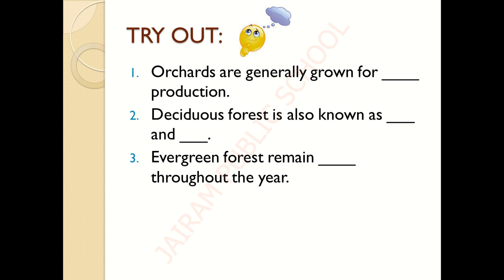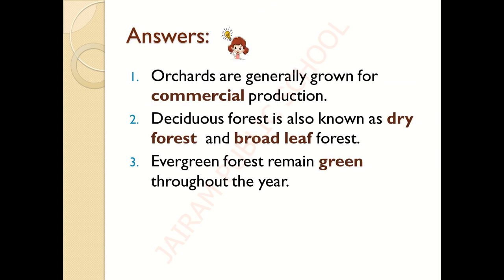So children, have you noted down the answers? Next, we are going to check out the answers. What is the first answer? Orchids are generally grown for commercial production. And the second one is, deciduous forest is also known as dry forest and broadleaf forest.